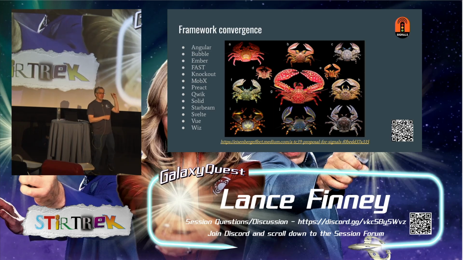So what's the big player that's missing here on this list of frameworks? React. Yeah, React went with hooks, a completely different approach, completely valid approach. Not saying anything wrong about it, but most of the other frameworks have gone for signals.